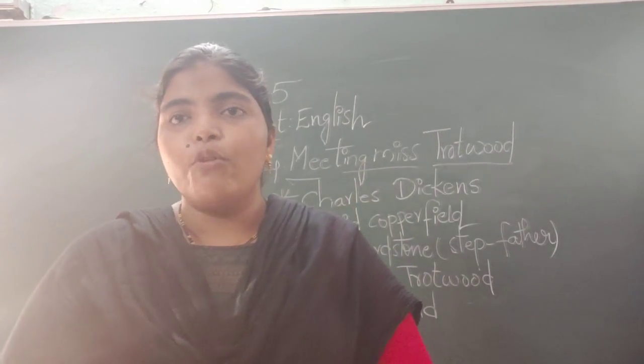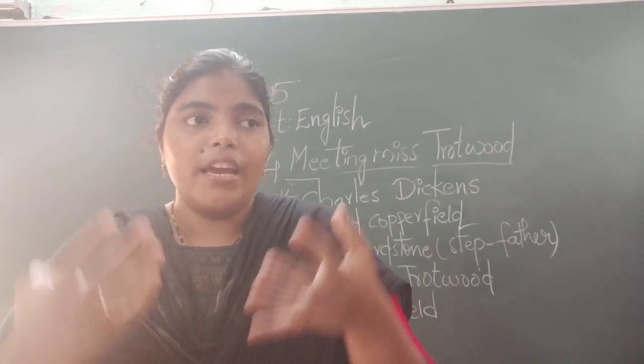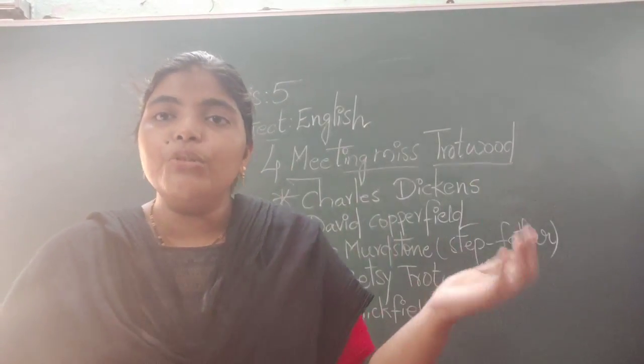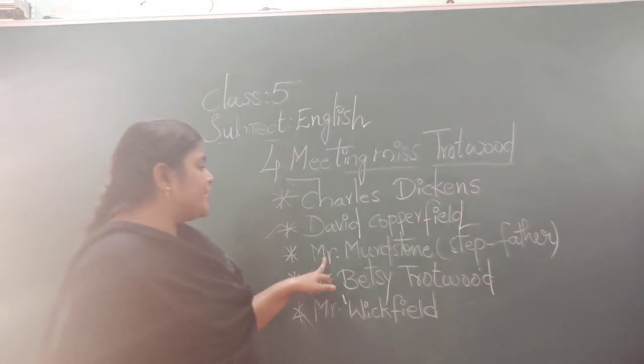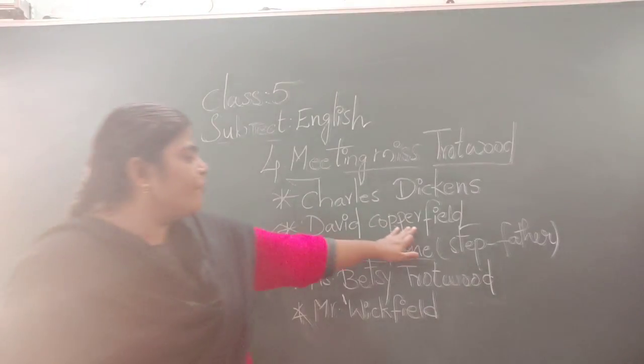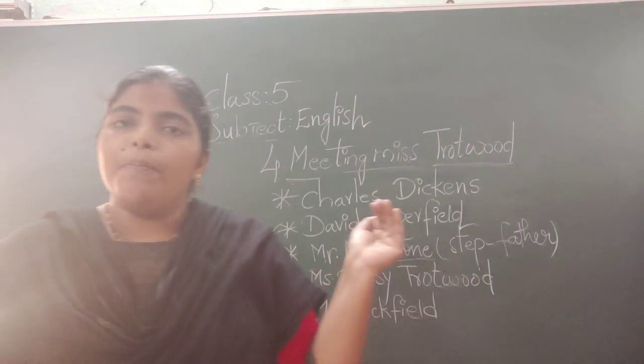Without thinking of this boy, how can I raise him, how can I grow him, I don't know, but she got married to another person known as Mr. Murdstone.